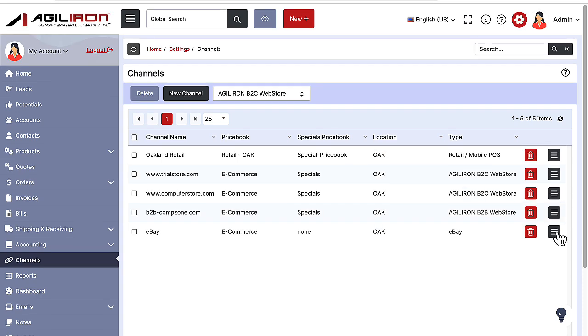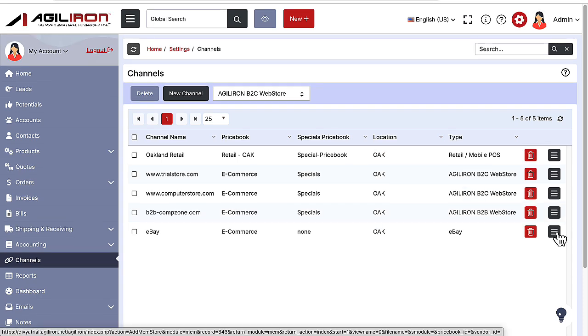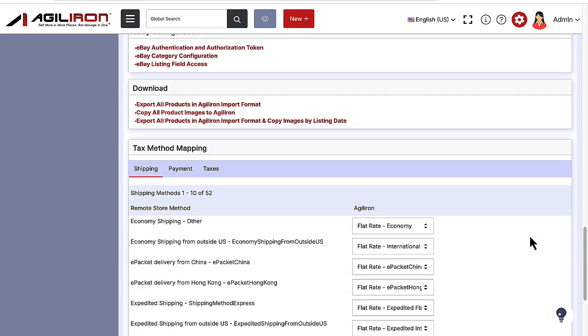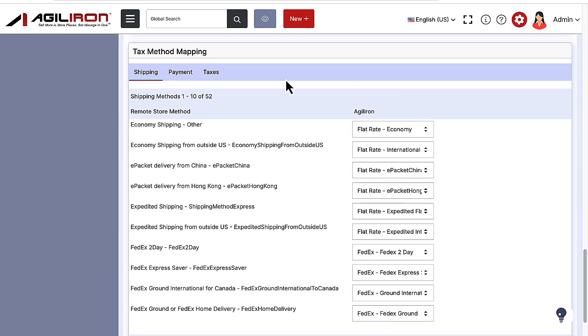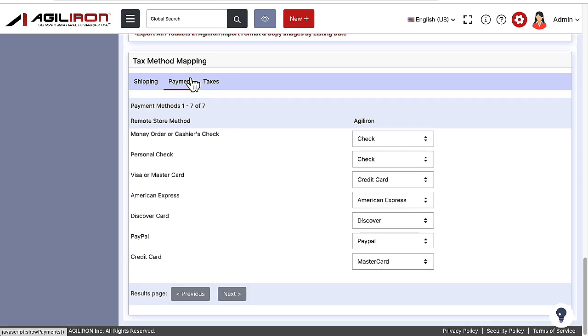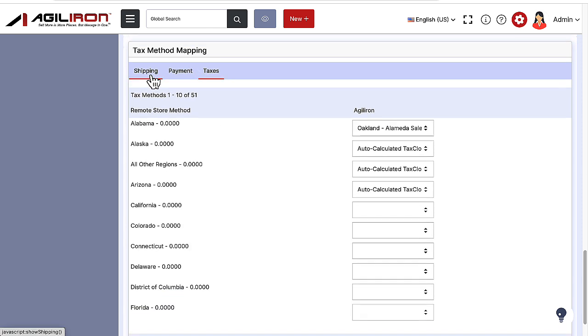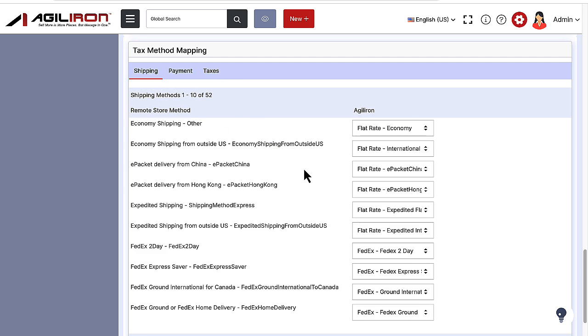That is what Agiliron means when it says, sell more in more places, but manage in one. Now let's edit our Agiliron eBay sales channel. You can see here that in addition to the fields we saw previously, there is also a mapping tab for shipping, payment, and taxes. In each of these three sub-tabs, we have the opportunity to specify how a shipping method, a payment method, or your sales tax rates in your Agiliron eBay sales channel is managed when a sales order comes from your eBay seller account into your Agiliron eBay sales channel.